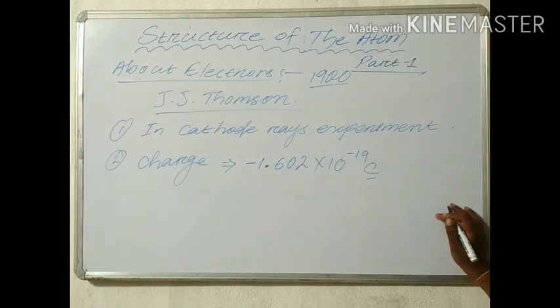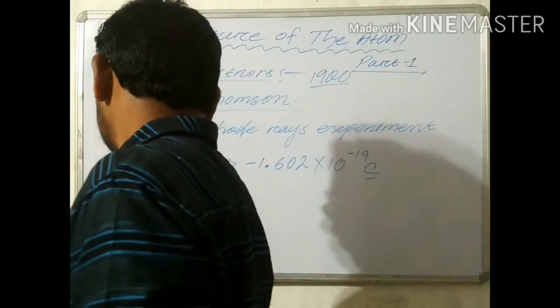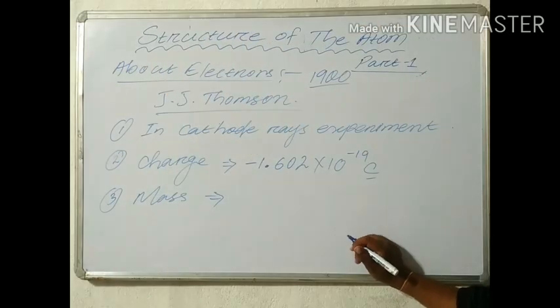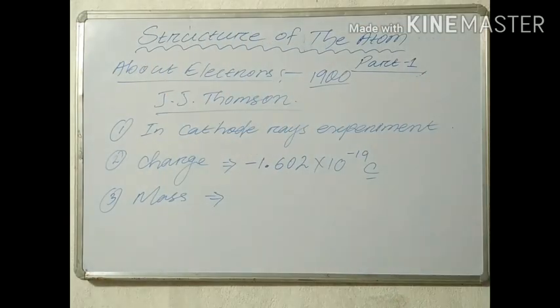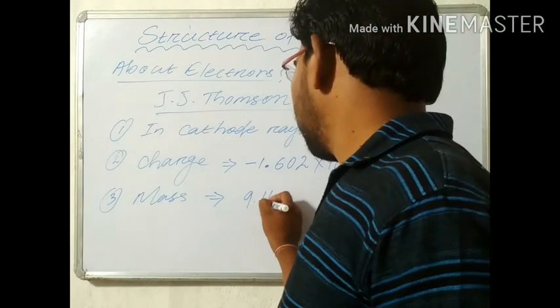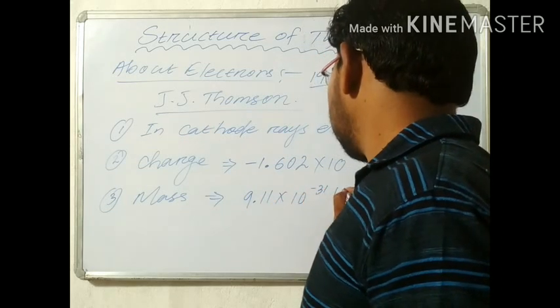Coulomb is the unit of charge. And the mass of the electron is equal to 9.11 into 10 to the power minus 31 kg.